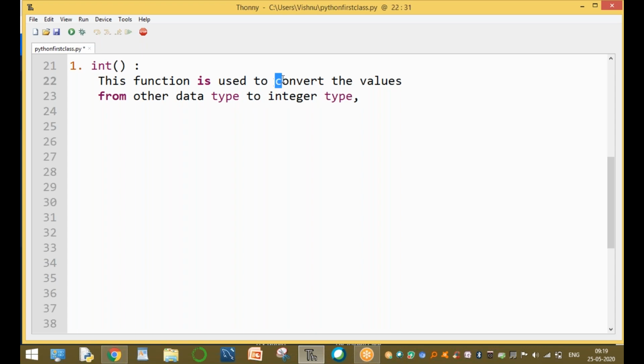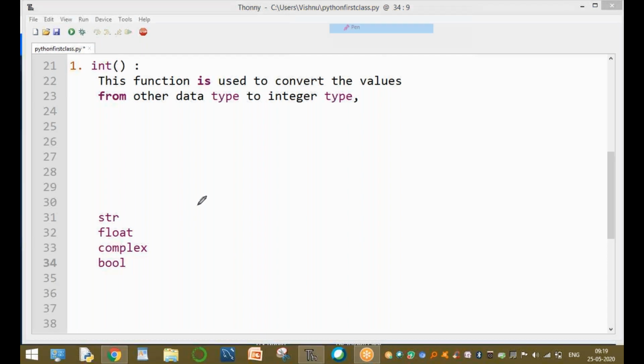The other type may be string, float, complex, or Boolean. All these values are converted from other data types into integer type. Now the conversion process: other type into integer type.